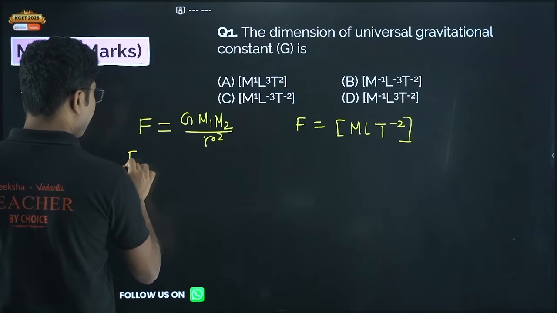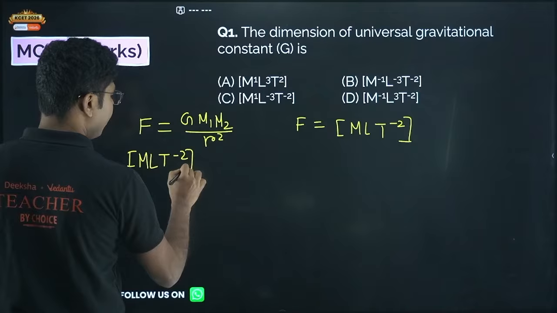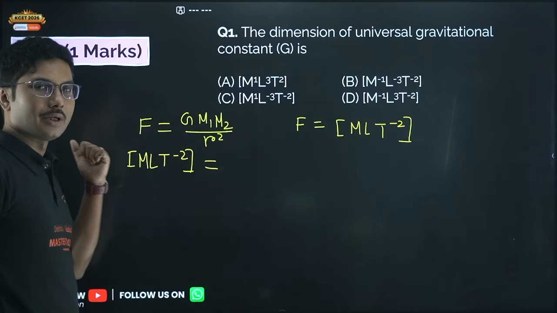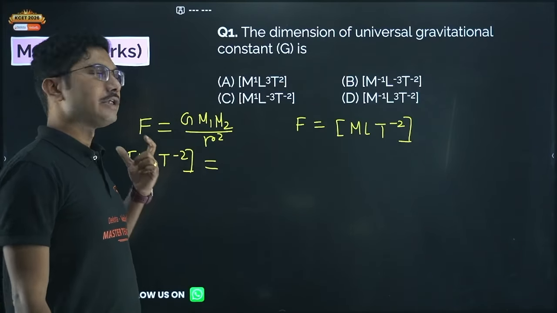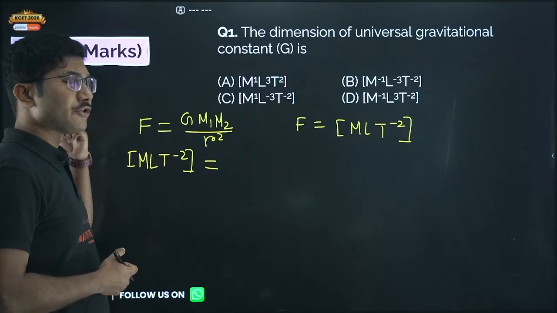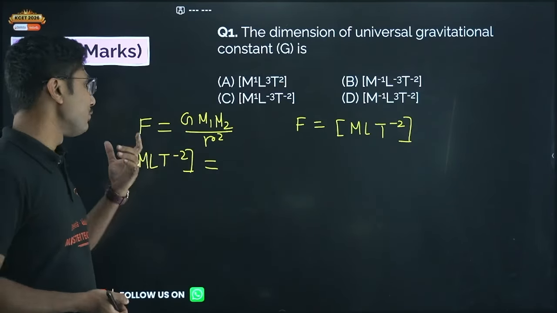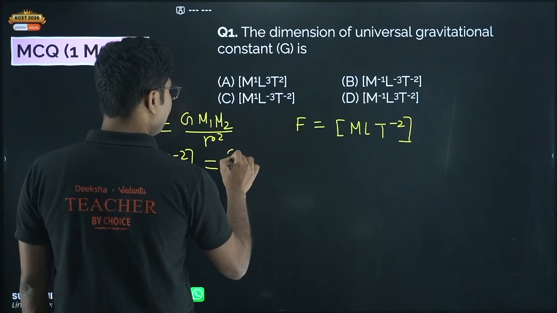So F, as I mentioned, is M L T to the power of -2. This is the most difficult dimension I ask you to remember. Good students always remember this, but if you are not good with memory, then you have to remember at least one fundamental dimension, that is force. All other quantities can easily be related to force.